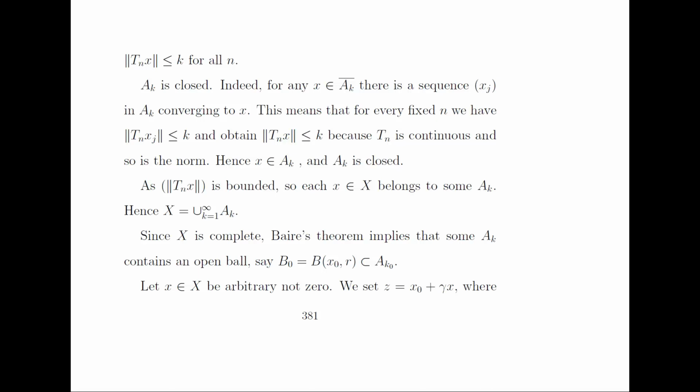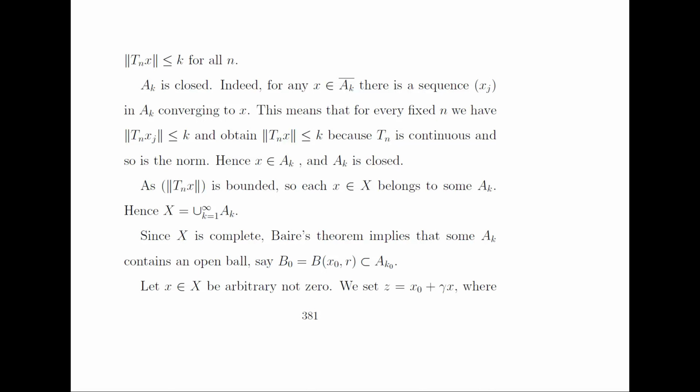Indeed, for any x belonging to the closure of A_k, there is a sequence x_j in A_k converging to x. This means that for every fixed n we have norm of T_n x_j less than or equal to k, and we obtain norm of T_n x less than or equal to k, because here it is given that T_n is continuous and so is the norm. Hence x belongs to A_k and A_k is closed, so we have proved that A_k is closed.